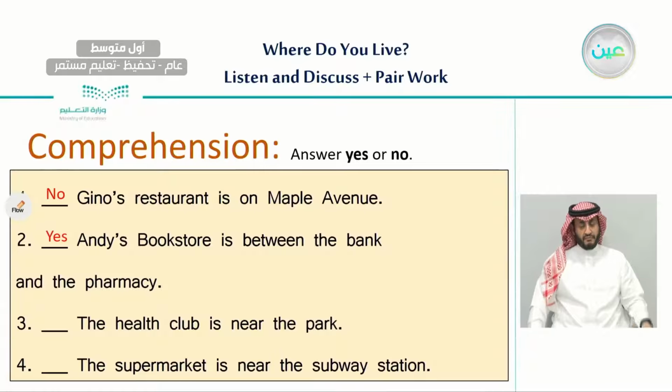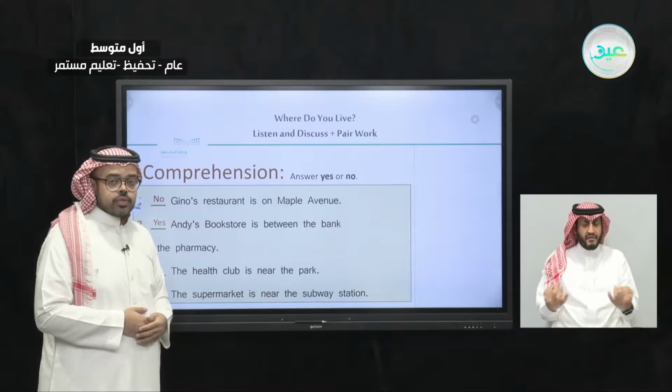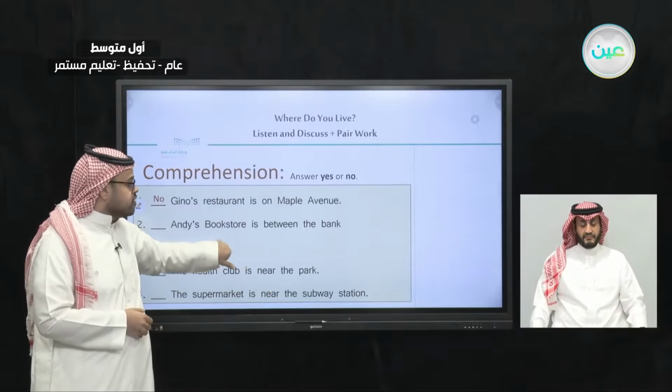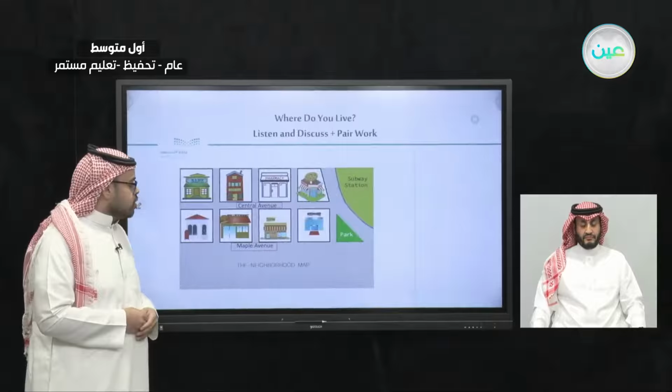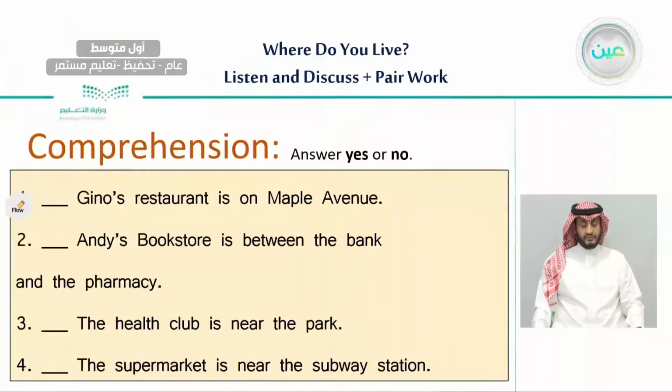Number 3. The health club is near the park. Let's see if this is yes or no. So here we have the health club, and here we have the park. Is the health club near the park? Very good. So here we put yes.